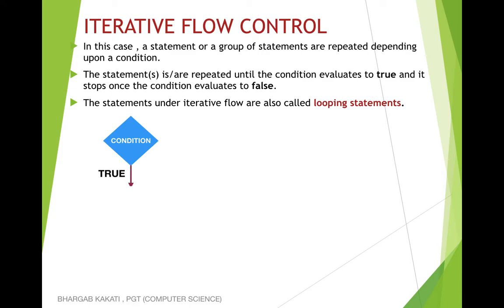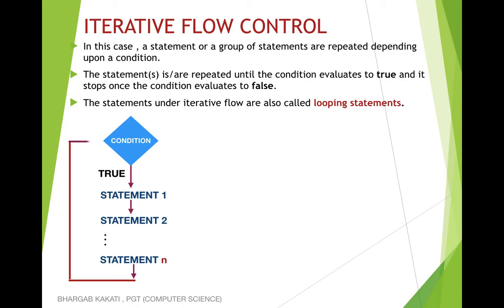If the condition is true, then a set of statements are executed within that block. After the set of statements within the block are executed, again the condition is checked if it is still true or not. If the condition is still true, then again this set of statements will be executed.